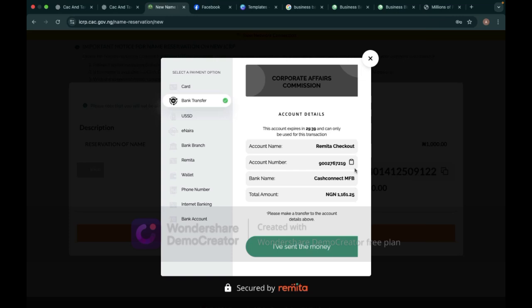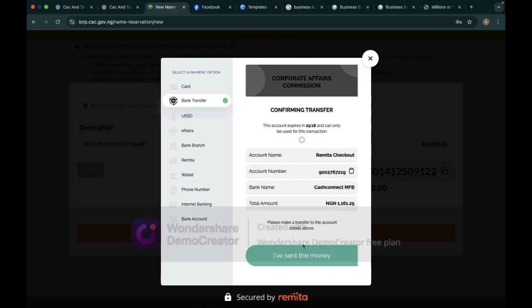So please confirm. Then you input this number on your phone, on your mobile app or anything. Then you pay the sum of, check the total amount, very important, 1,169.25 naira. No added extra, no reduction. Once you make the payment and it has gone through, you click on I have sent the money. This won't go through because we didn't make payment. Once you click on I have sent the money, you leave it to reload. It will load and tell you the payment was successful.